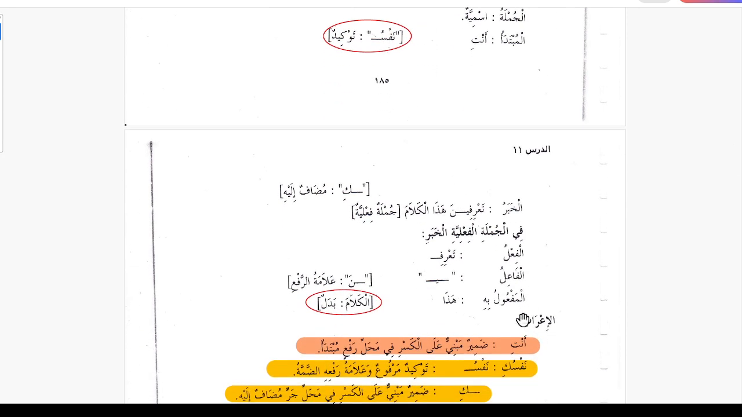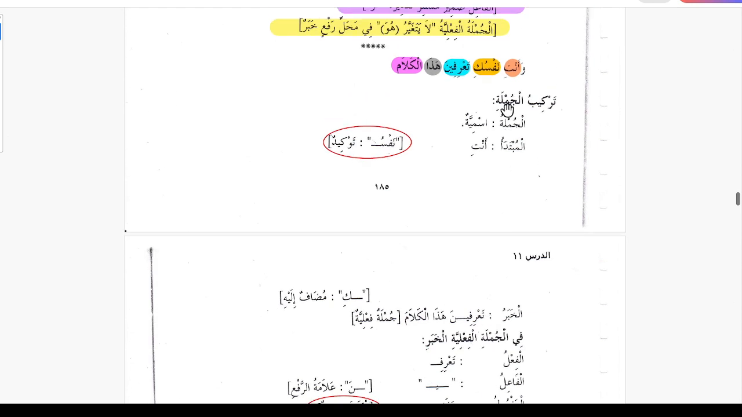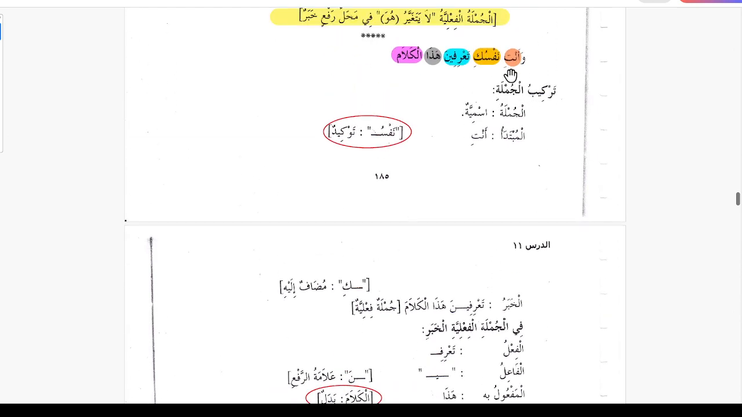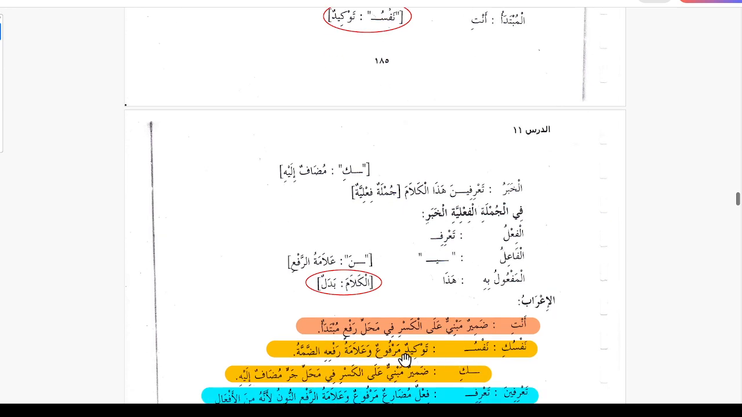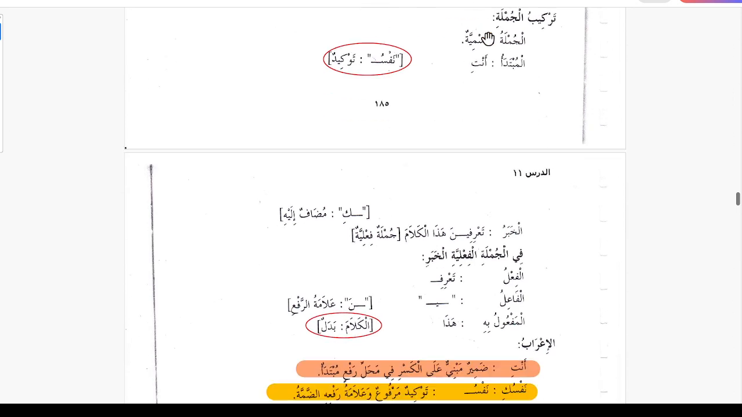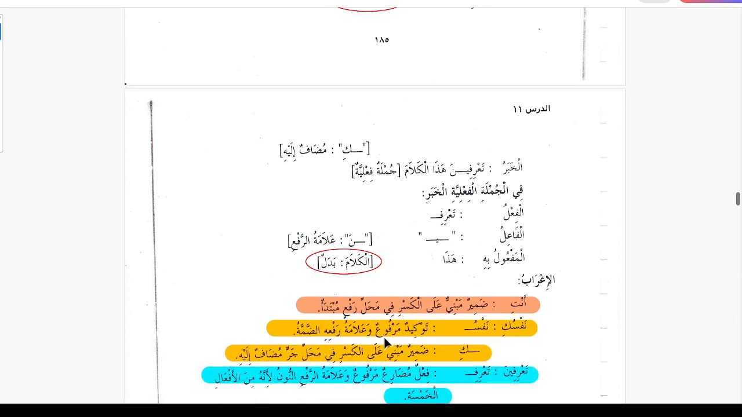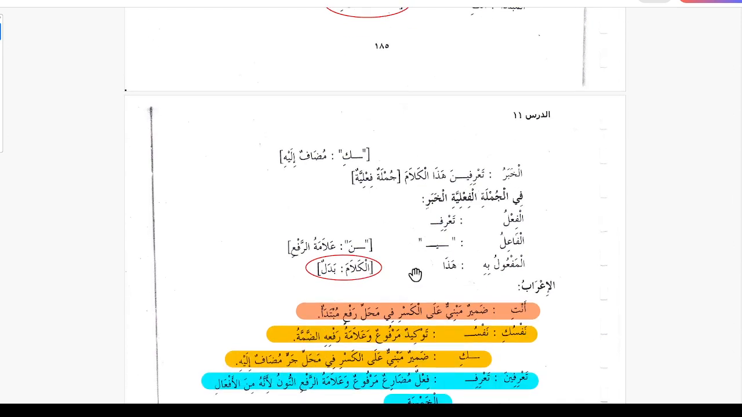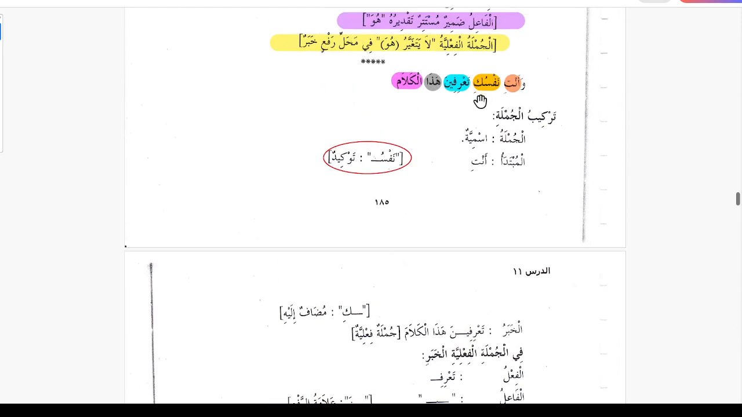So this is the i'rab. Anti, the anti is damirun mabniun al kasri fi mahalli rafin mubtada. This one is mubtada. Nafsu is tuqidun marfu walamat rafi ad-damma, because this mubtada is marfu, so that is why nafsu is marfu. And ka is plus mudaf, and then ka is zamirun muttasilun mabniyun al kasri fi mahalli jarrin is mudaf alayh.